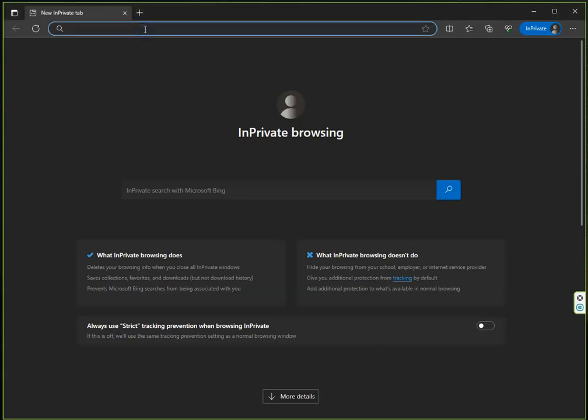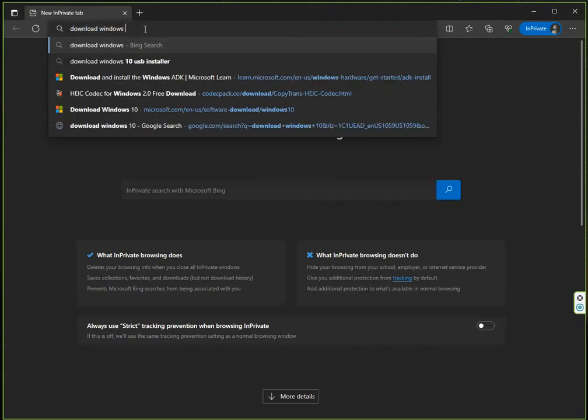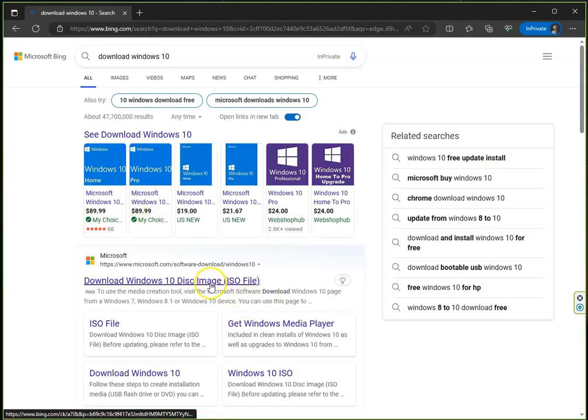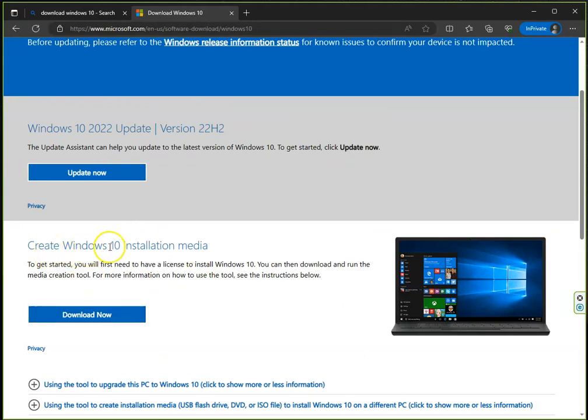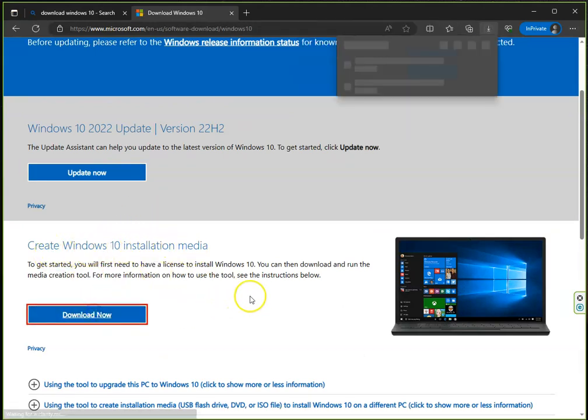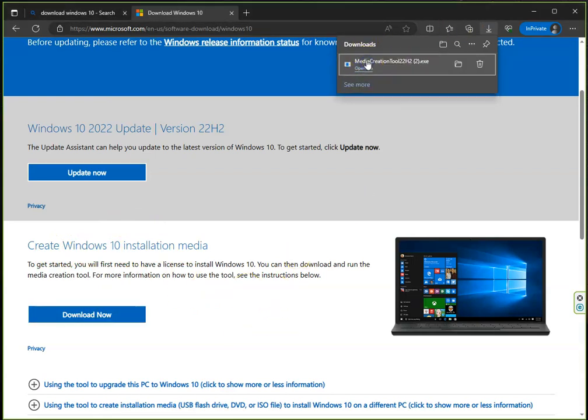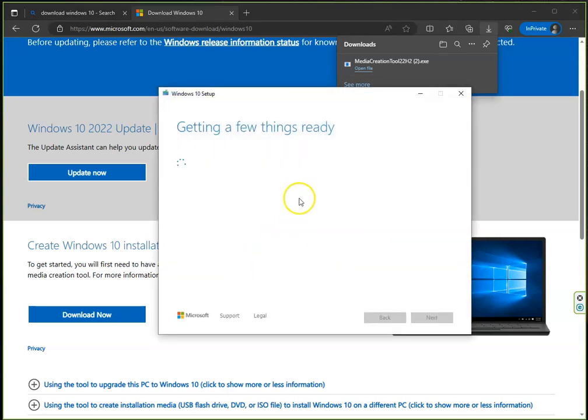So we're going to type download Windows 10, then go to this link right here. Then we click on download now, create Windows 10 installation media, download now. That's going to be super quick. Let me double click on this one, and it's going to start the setup process. This normally takes just a few seconds, though sometimes it takes longer depending on the internet connection, I guess.